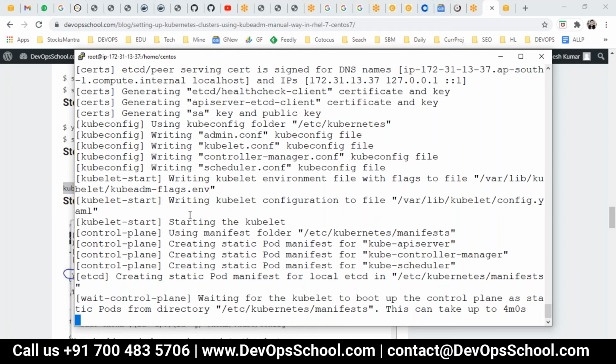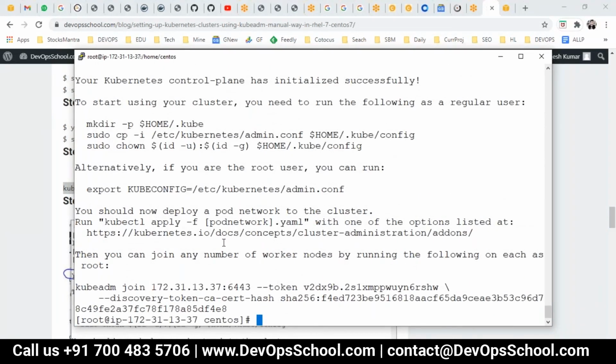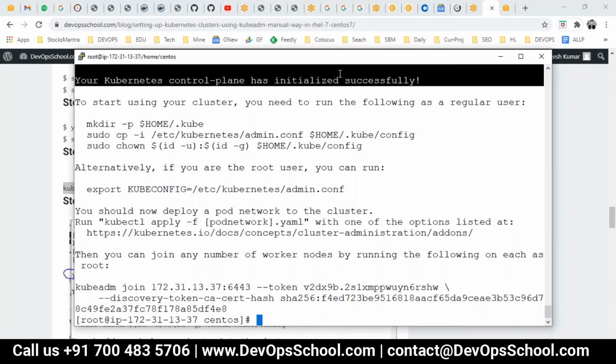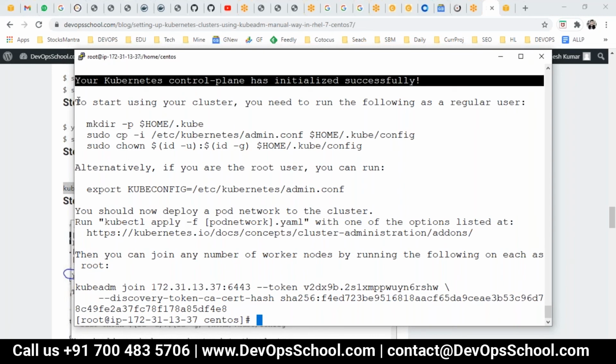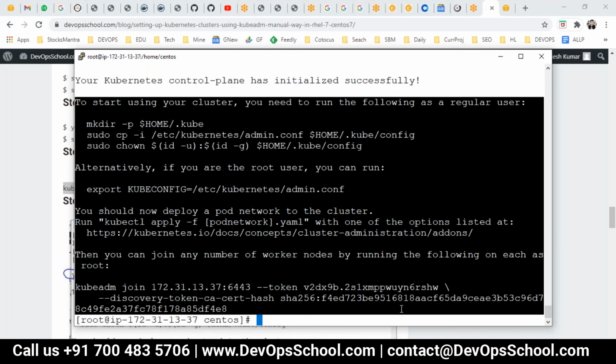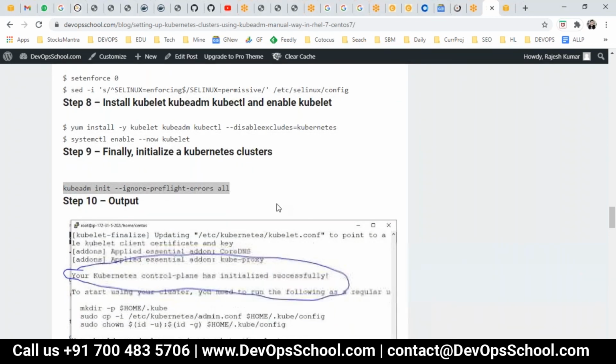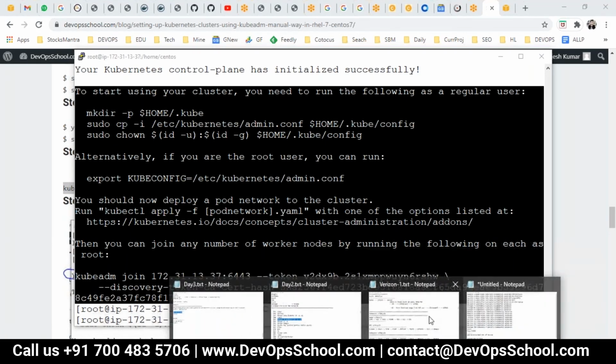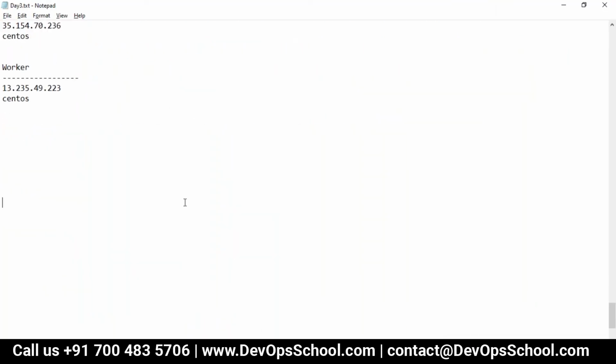Master setup is completed. Your Kubernetes control plane has initialized successfully. Now these are the commands you have to copy, guys. If you miss it, then there's a problem here. Again, I repeat, whatever commands you got here, you need them, so I'm going to copy them.